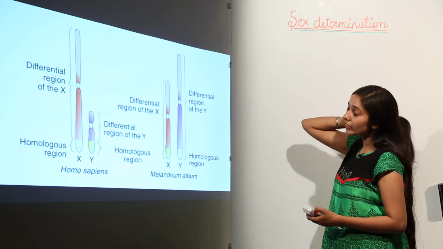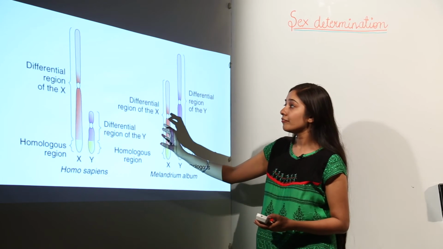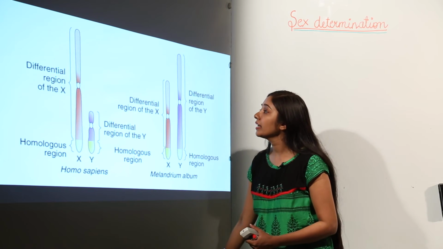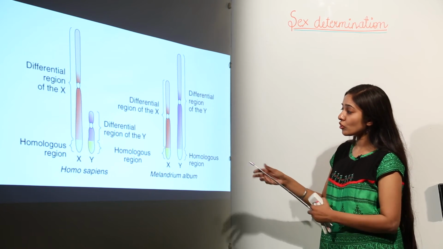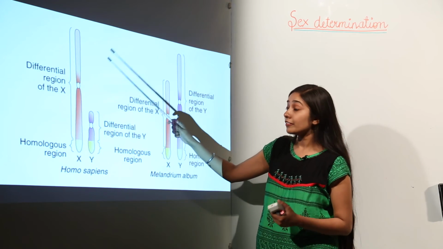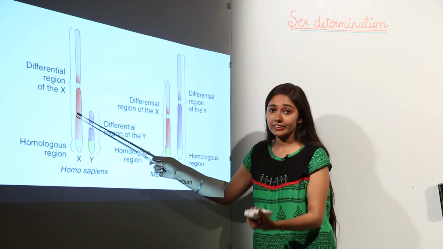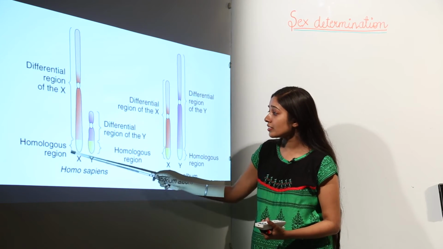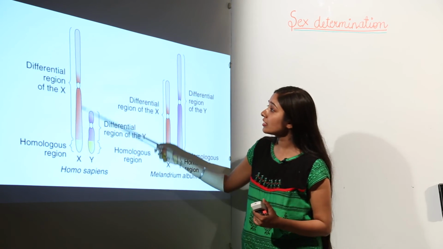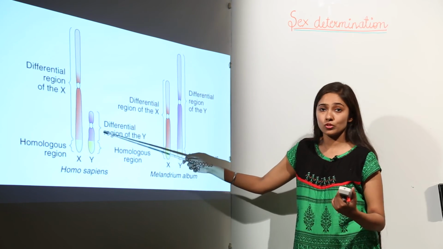Next, I want to tell you some regions in case of chromosomes. The chromosome is divided into two regions. We have a homologous region and we have a non-homologous, or you can say a differential region. So here you can make out, the differential region is going to have completely sex-linked genes, and the homologous region is not going to have completely sex-linked genes.